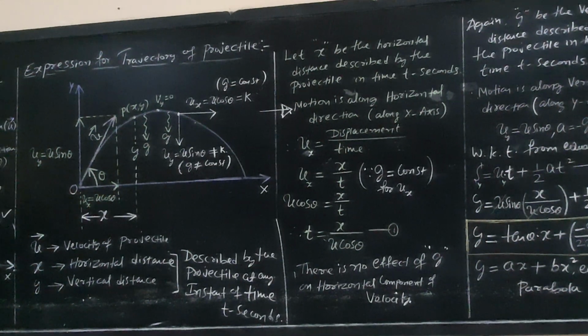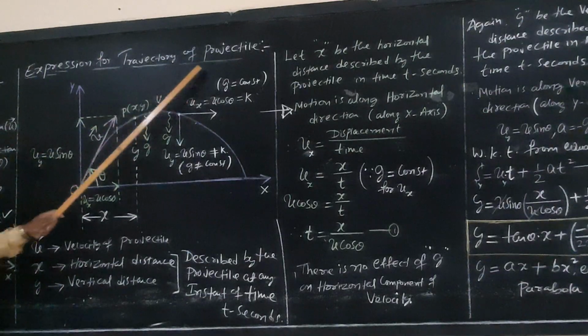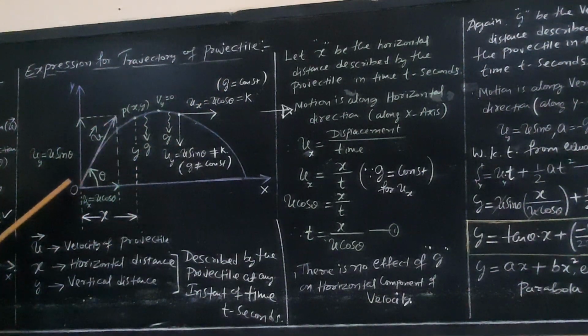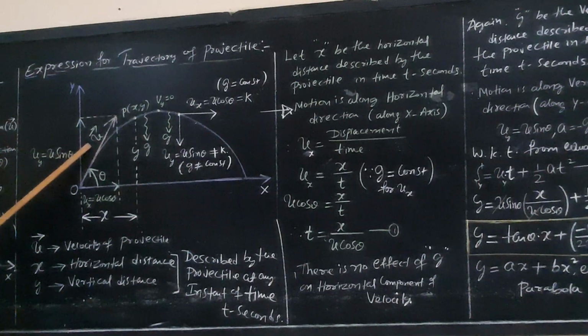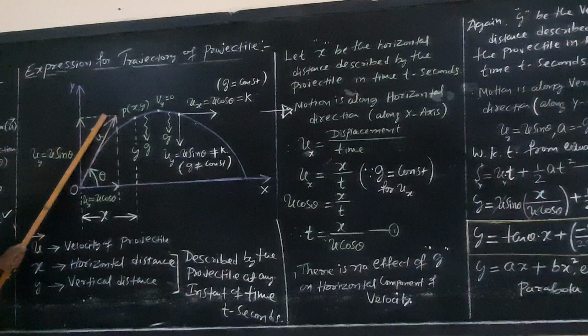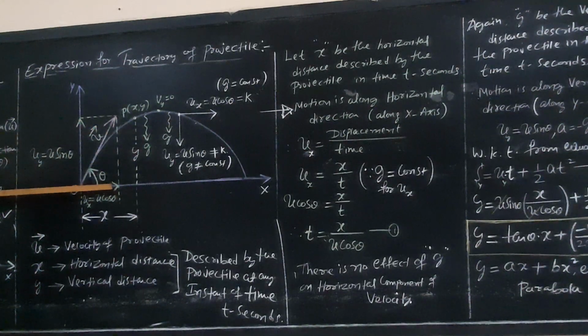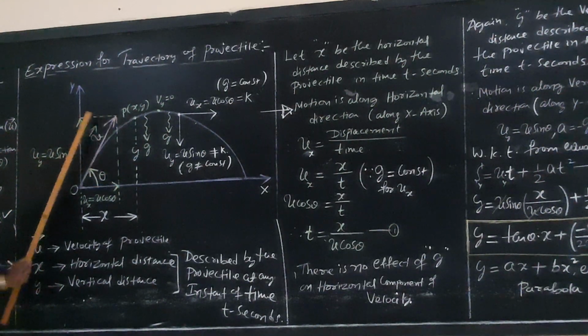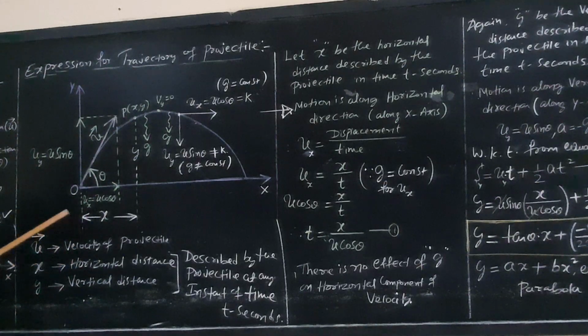I'll revise. Expression for trajectory of projectile. Let us consider a body which is projected with initial velocity u at an angle of theta with respect to the positive x-axis. This velocity is split into two components: the horizontal component of velocity and the vertical component of velocity. Therefore, the horizontal component is ux is equal to u cos theta, and the vertical component is uy is equal to u sin theta.